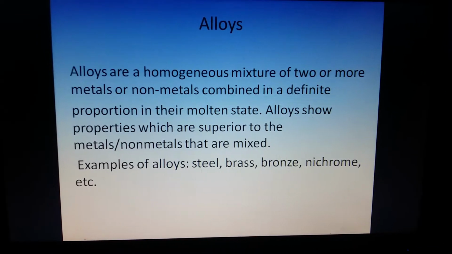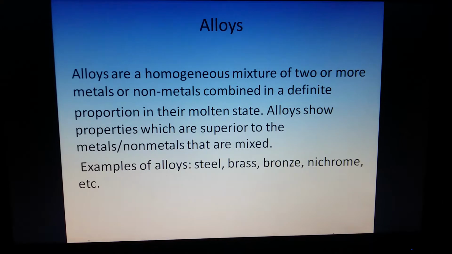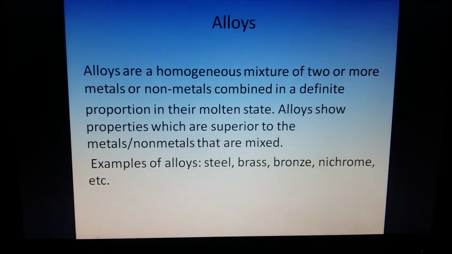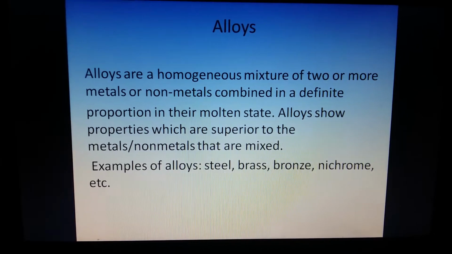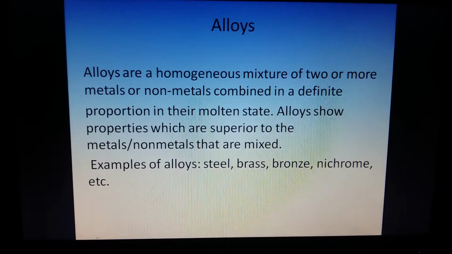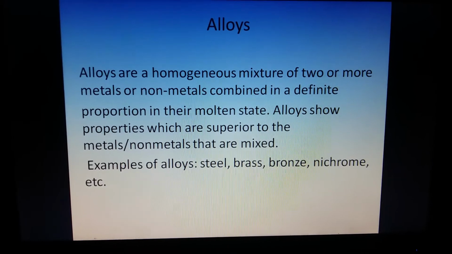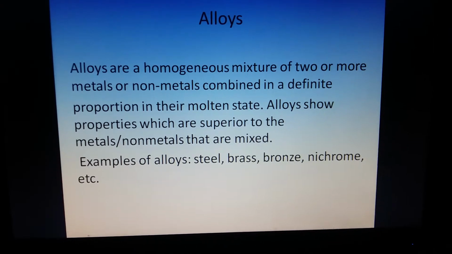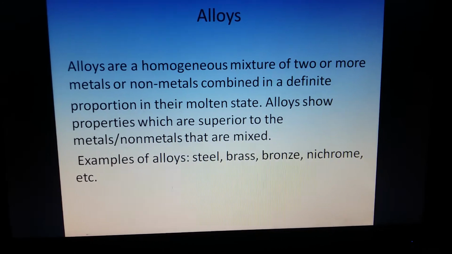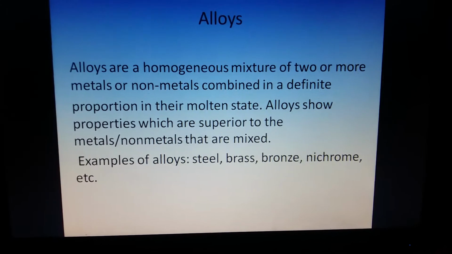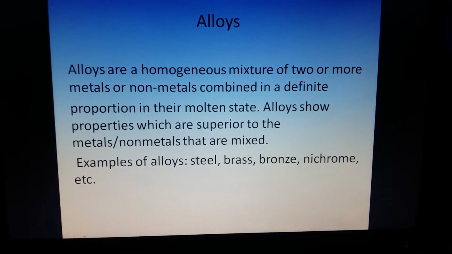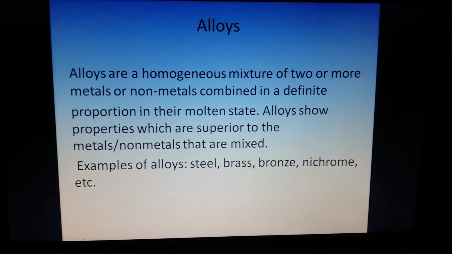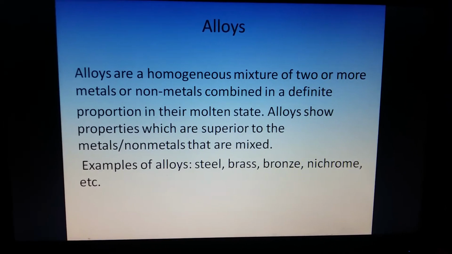Alloys are a homogeneous mixture of two or more metals or non-metals combined in a definite proportion in their molten state. When we mix two or more metals or non-metals in their molten state in a homogeneous way, that means uniformly, and of course the proportion is definite, then alloys are formed. So alloys are the mixtures of metals or non-metals combined in a definite proportion and they are homogeneous mixtures.